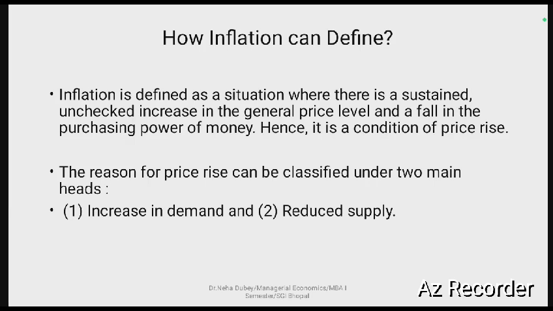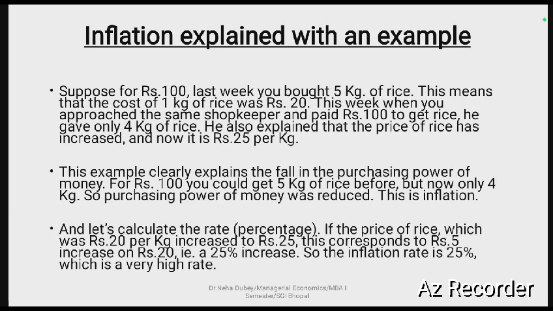The reasons for the price rise can be classified under two main heads, that is increase in demand and reduced supply. We generally understand this by taking an example. In previous months we saw that tomato prices or petrol prices were hiked very much. So what is the reason behind that? The demand is increasing, but the supply cannot match it to fulfill that demand, so the price rises. Inflation is explained with this example.